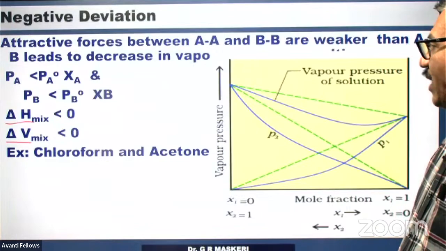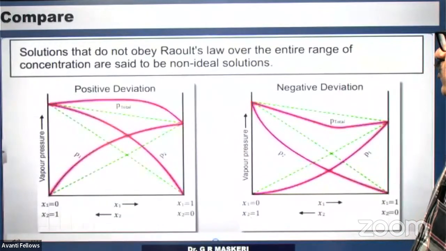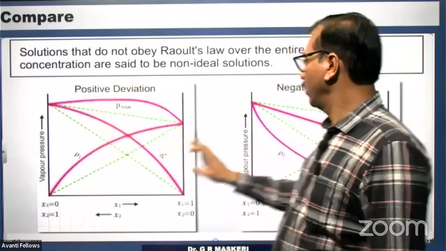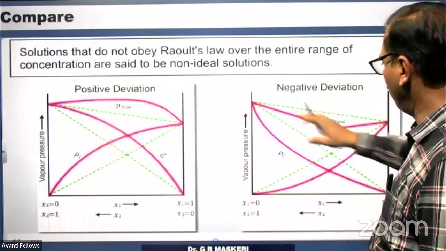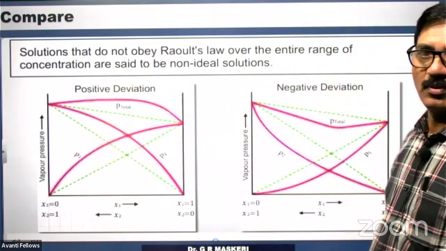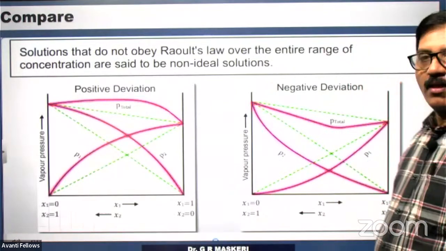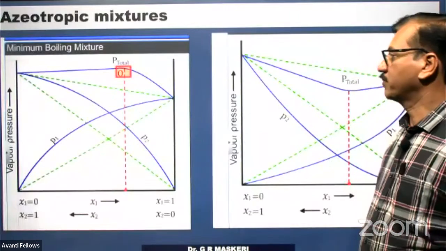So chloroform and acetone. This is just to compare. Positive deviation is above, and negative deviation is below the expected curve. These are the two graphs that you're supposed to remember.